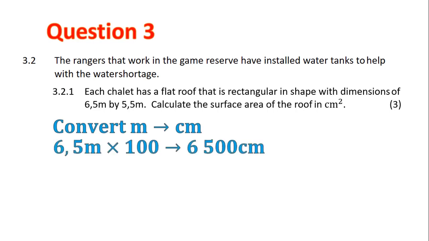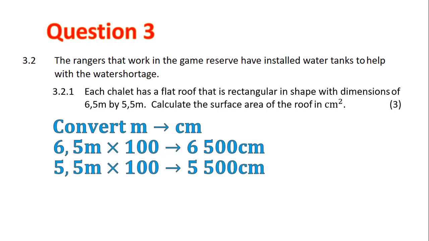So, 6.5 meters times 100 gives us 6,500 centimeters. To go from meters to centimeters, you multiply it by 100. Likewise, 5.5 meters times 100 gives you 5,500 centimeters. Now, let's calculate the surface area.